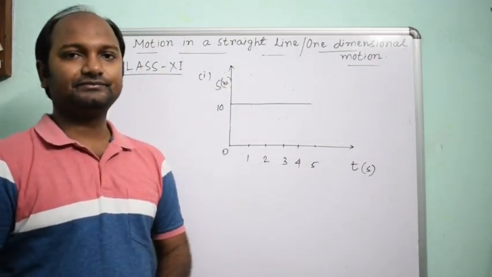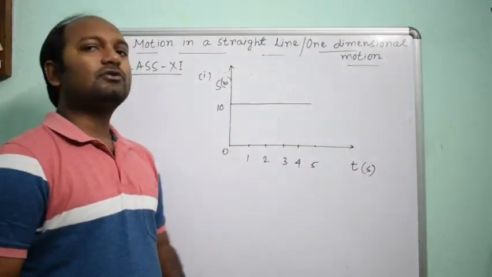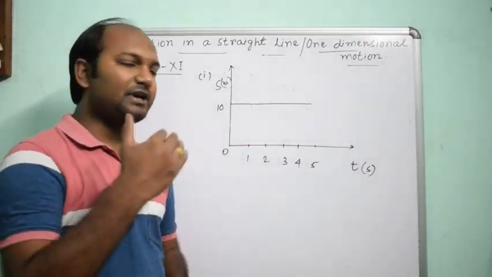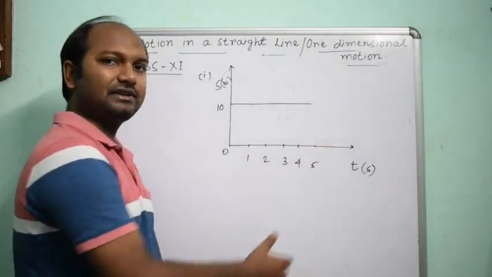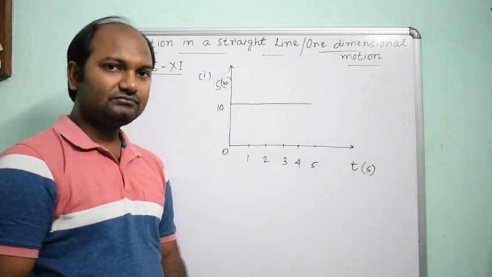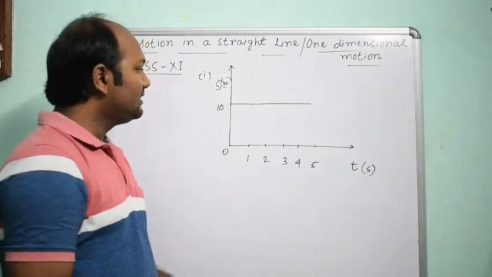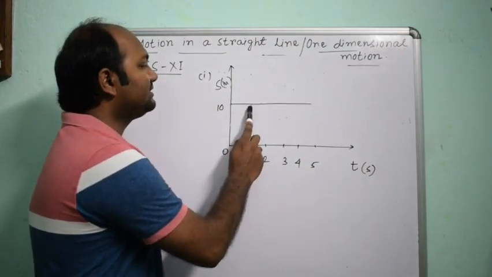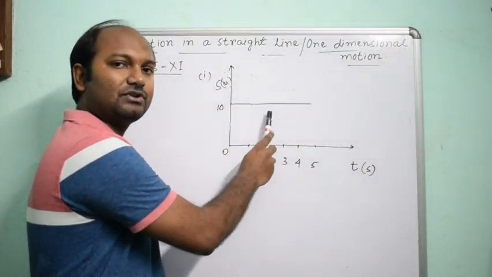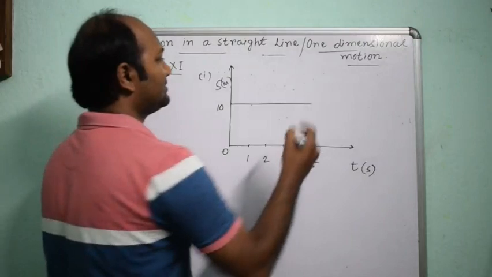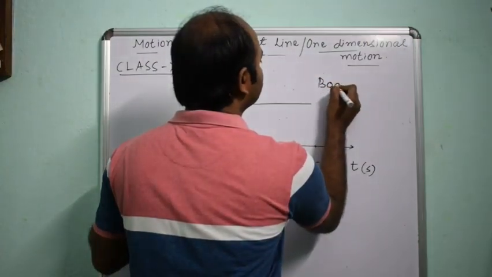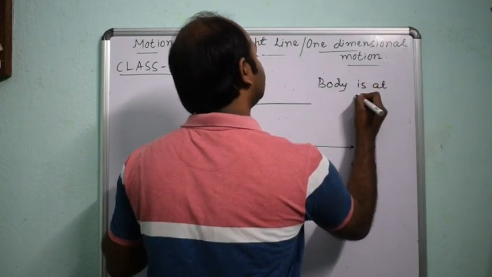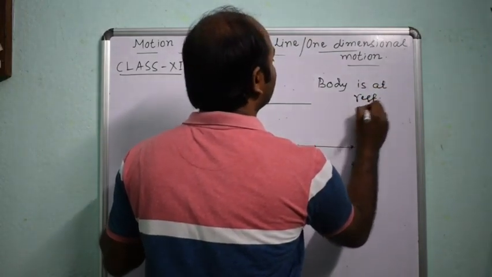So what does it mean? From there we can conclude that the body is at rest. With respect to time, time always increases. Time is not constant. Time is not fixed. Time is increasing, goes on, but you see the displacement remains the same. It is constant. So body is at rest. This graph implies that the body is at rest.